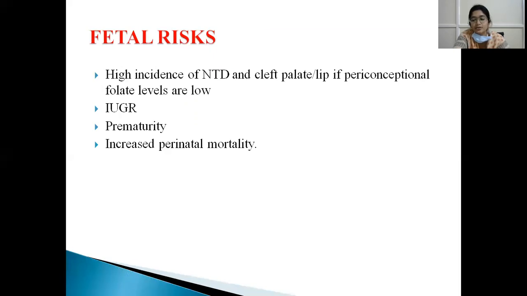folate deficiency. Because the CNS is the first system to be formed, if in the early stages of pregnancy there is pre-existing nutritional deficiency and folate deficiency, neural tube defects will be formed, and cleft lip and cleft palate might be present. If periconception folic acid levels are low, IUGR, prematurity, and increased perinatal mortality might be present.